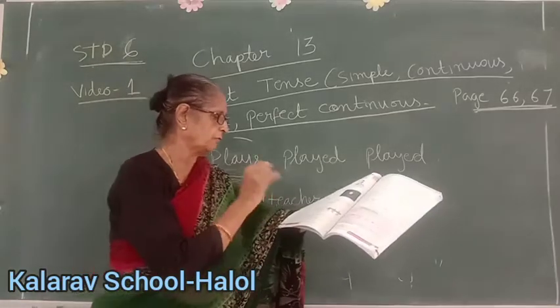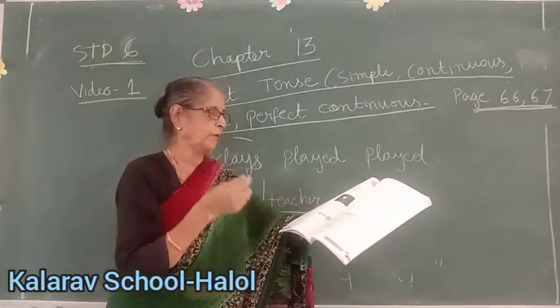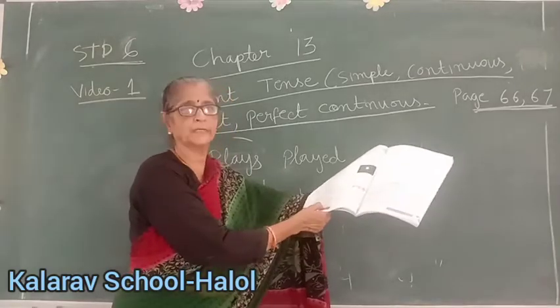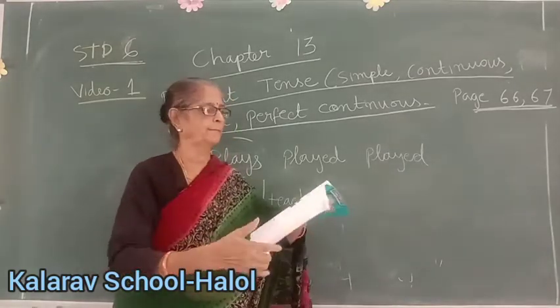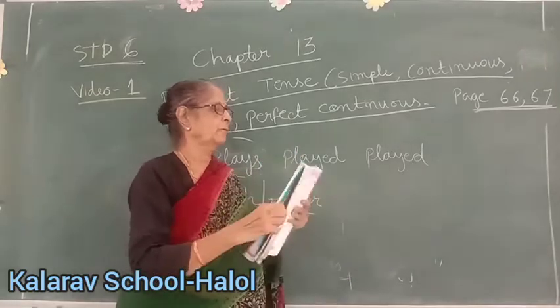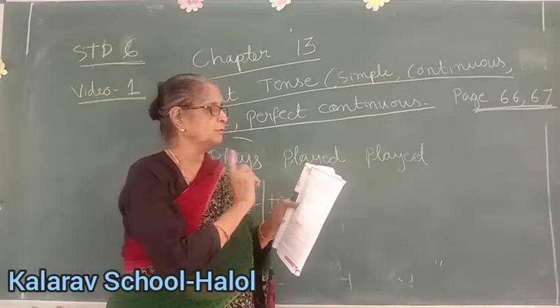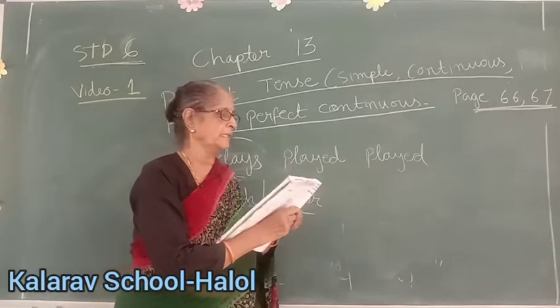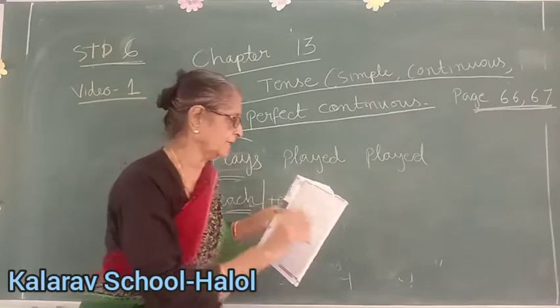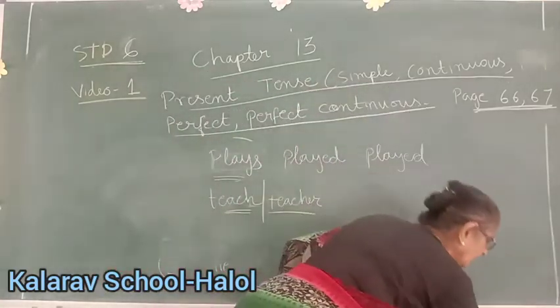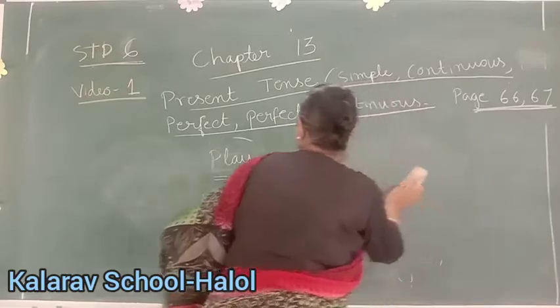We write the root form of the verb. The girls play with the ball, because this is plural, girls. So, play. Now here, when I is used, we do not add S, ES or IES to the verb. With I, the main form of the verb will be used.